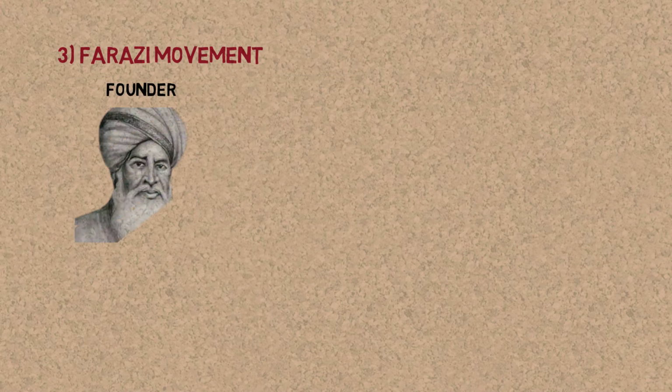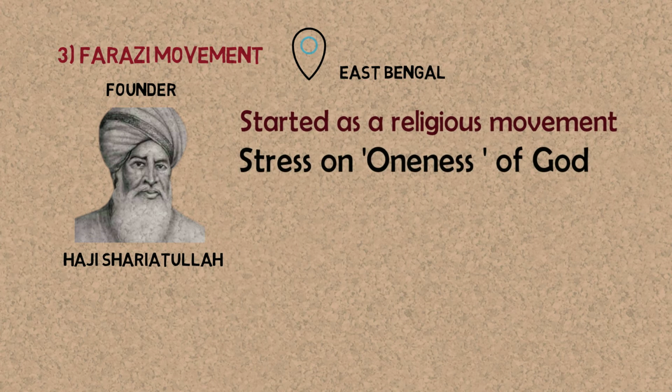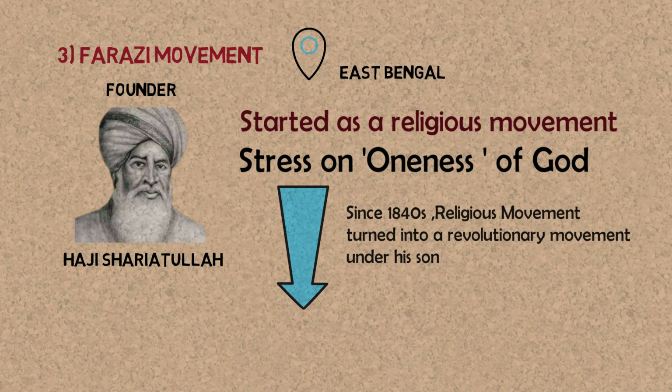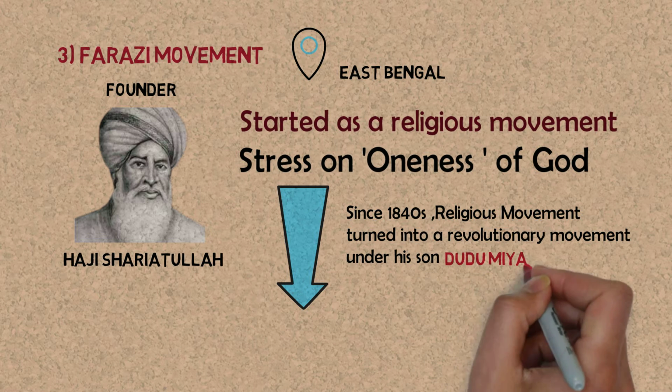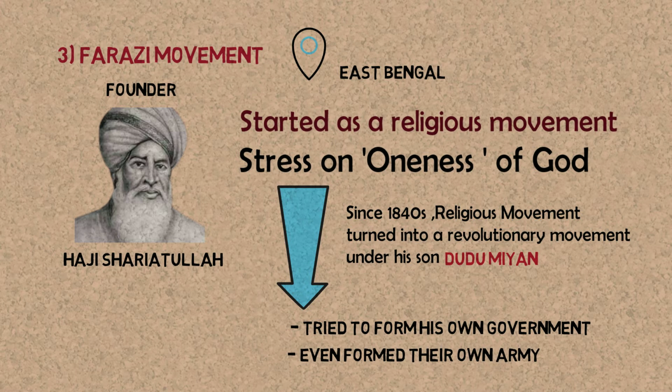Next was the Farazi Movement. The Farazi Movement was founded under Haji Shariatullah of East Bengal, a religious leader who stressed the oneness of God. From the 1840s, the religious movement was turned into a revolutionary movement by his son Dudu Miah, who organized a hierarchical administrative structure for his own government. They even formed their own military.